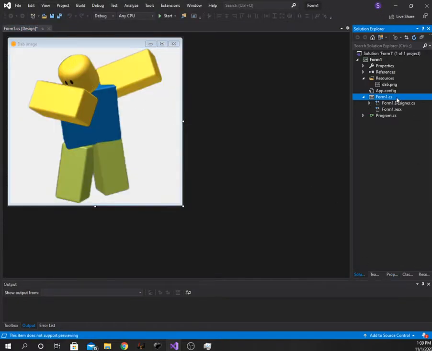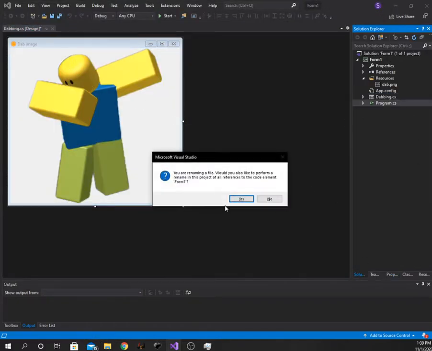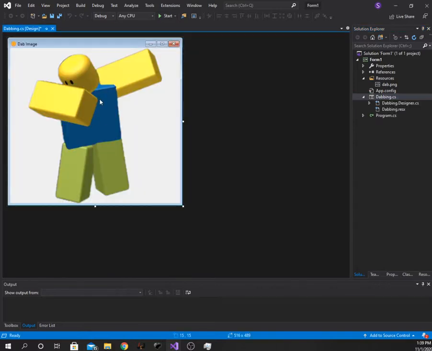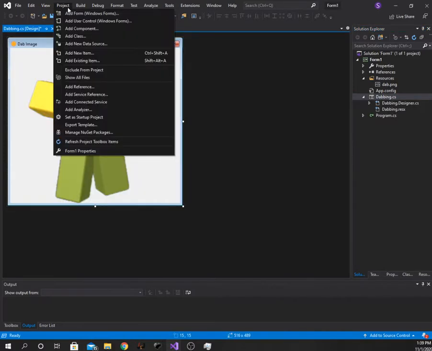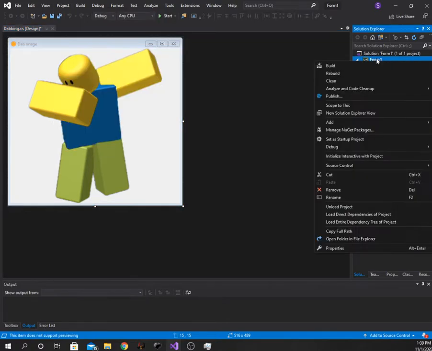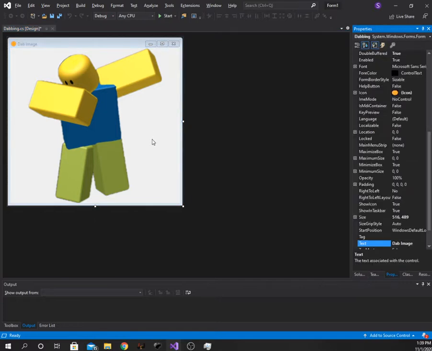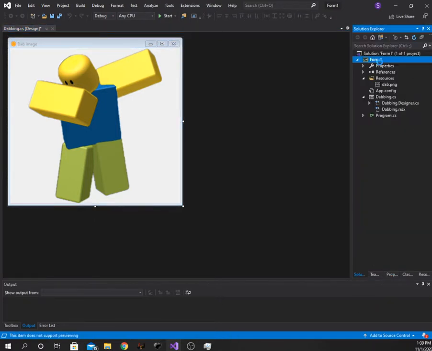So now what you want to do is go to project and you can click on Form1 properties, or you can right click this and click on properties, or you can also press Alt Enter on the keyboard. Oh wait, never mind, doesn't work. So we're going to do this.